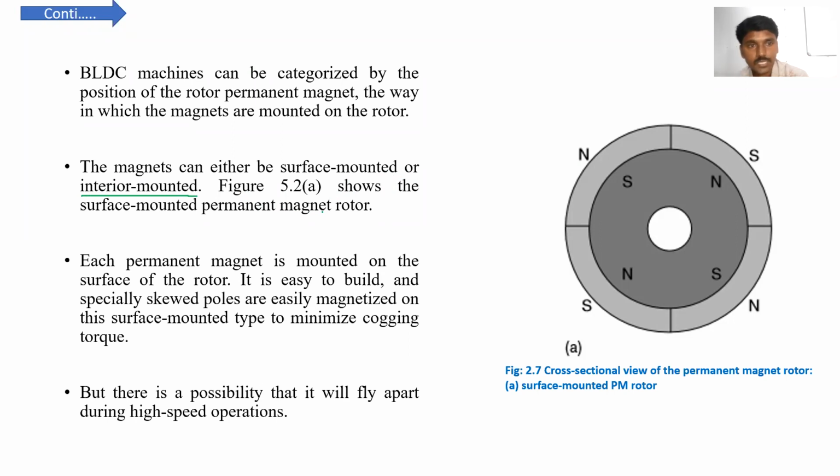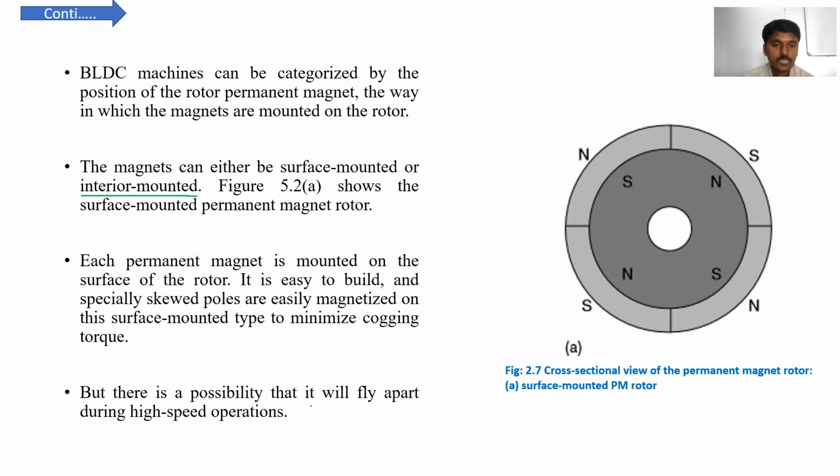Simply put, if the permanent magnets are placed on the surface of the rotor, the motor is a surface mounted permanent magnet brushless DC motor. If they are placed inside the rotor, it is an interior mounted brushless DC motor. Is it clear? Each permanent magnet is mounted on the surface of the rotor. It is easy to build, and especially skewed poles are easily magnetized on the surface mounted type to minimize the cogging torque.